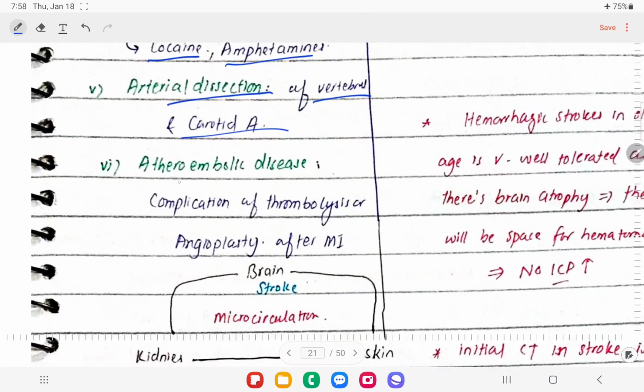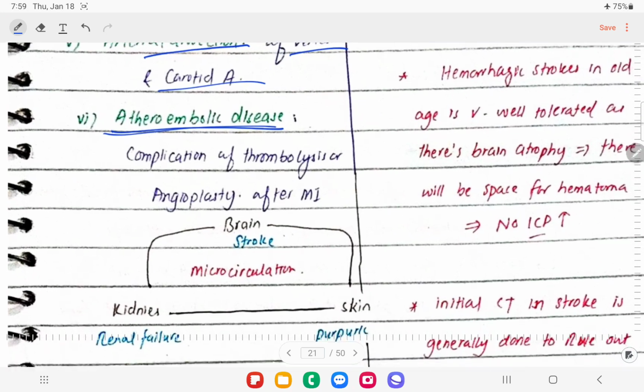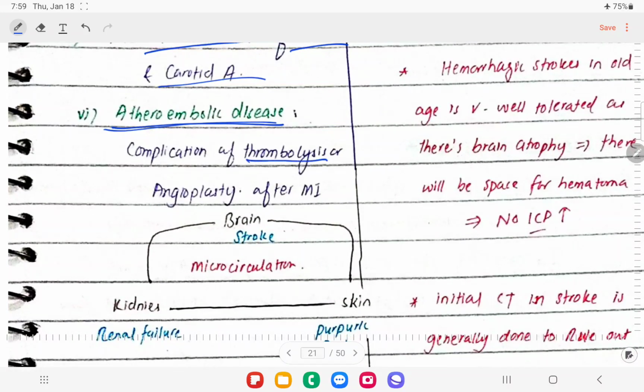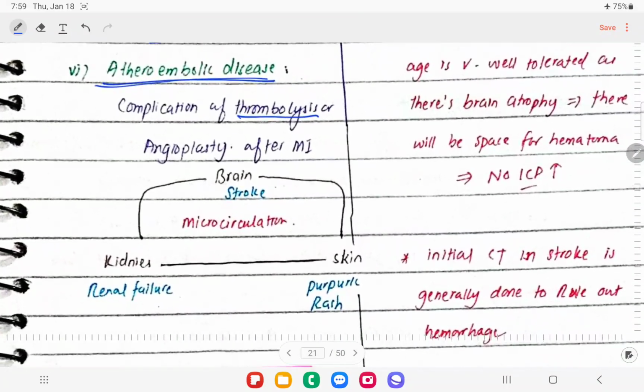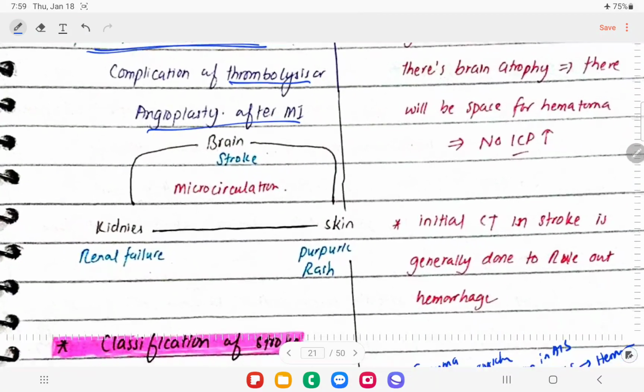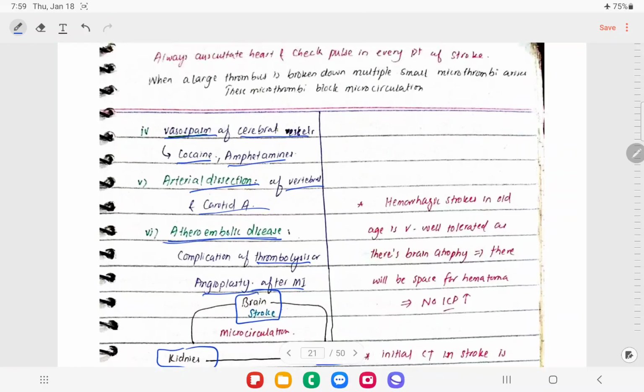This is going to cause ischemic stroke. And we have got atheroembolic disease, like if we thrombolyse a patient of MI or acute ischemic stroke, mostly it happens after angioplasty, right? If we do the angioplasty, small microthrombi may go up, and in the brain they're going to cause ischemic stroke, in the skin they're going to cause purple rash-like features, and if those clots go to the kidney, they're going to cause renal failure, right? So that's all about the causes of acute ischemic stroke.